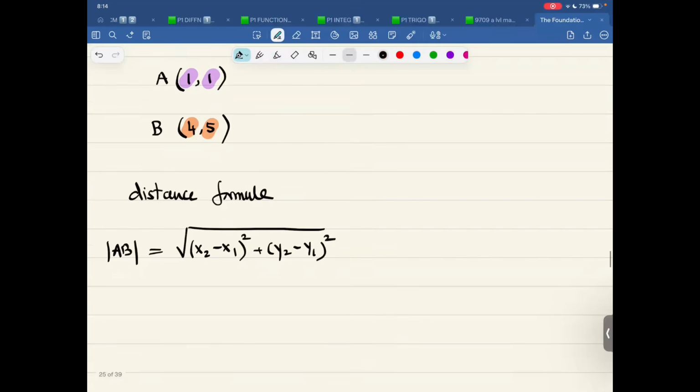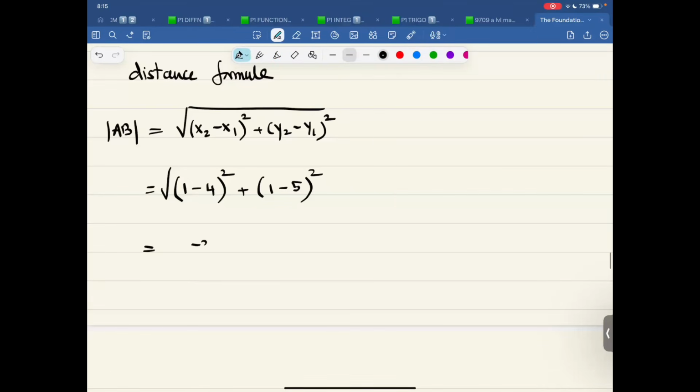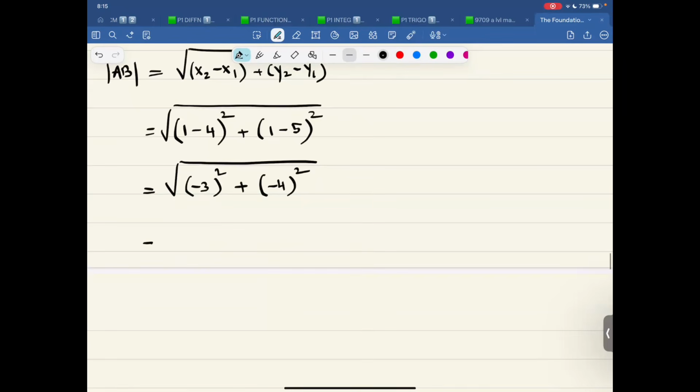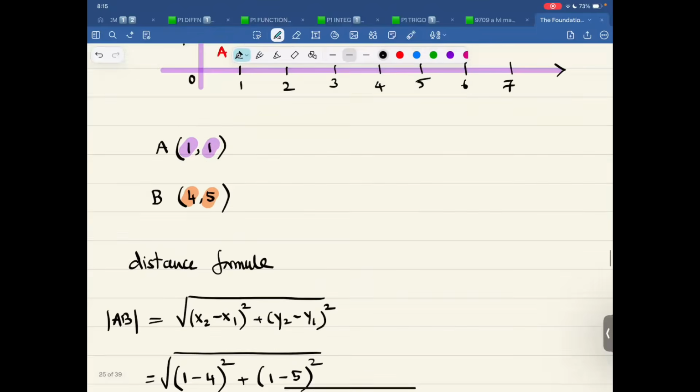So now if I use this formula, this is 1 minus 4 whole square. This is 1 minus 5 whole square under root. This is negative 3 square. This is negative 4 square. Don't forget the under root. It's your choice. You want to draw the whole thing or just this much. That is 9. That is 16 square root. 9 plus 16 is 25 square root. That comes out to be 5 units. Got the idea?